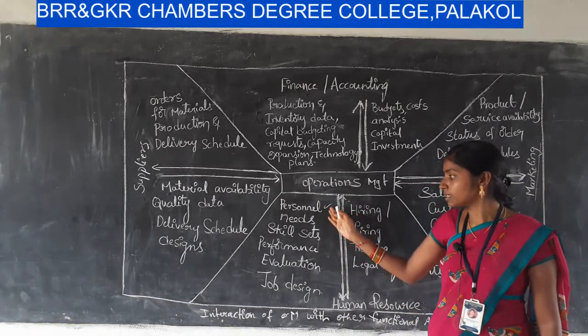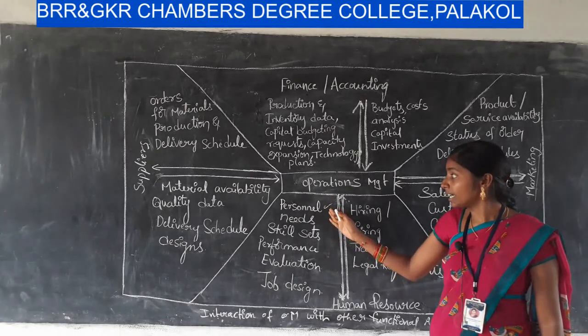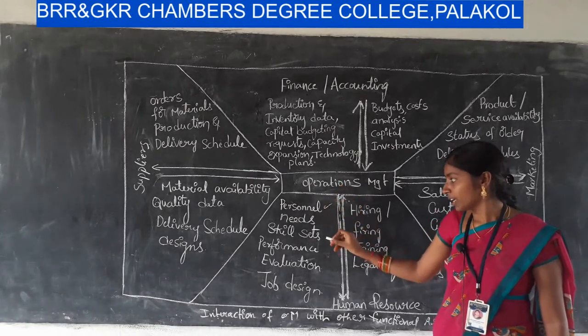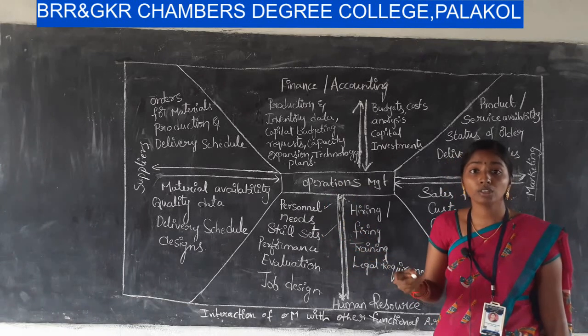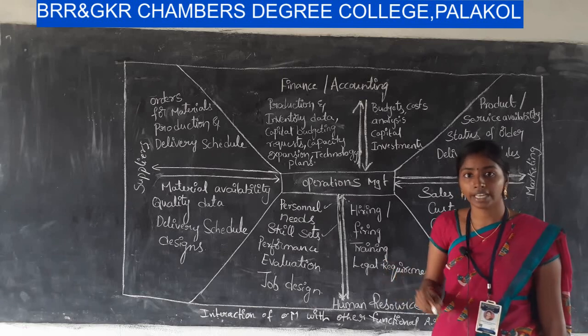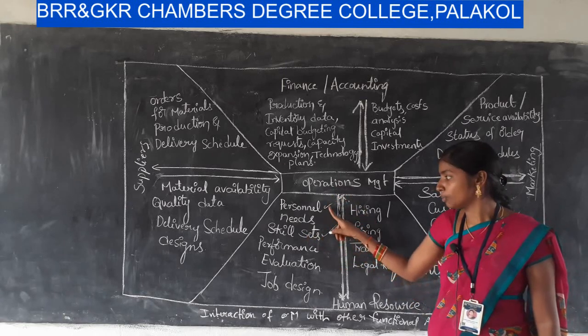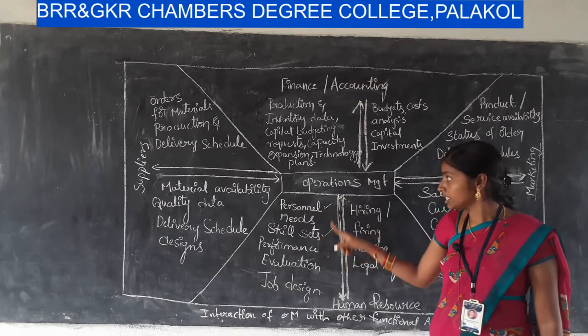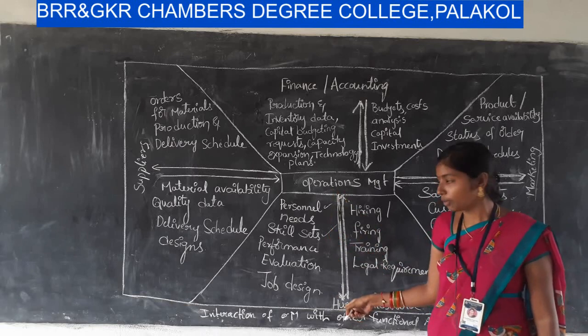What kind of persons the organization needs is to be decided by the operations management. And skill test: if it is a technical job, we have to test the technical aspects of the candidate. What kind of skill test is to be done is told by the operations management to human resource.